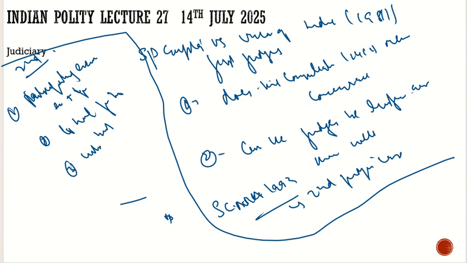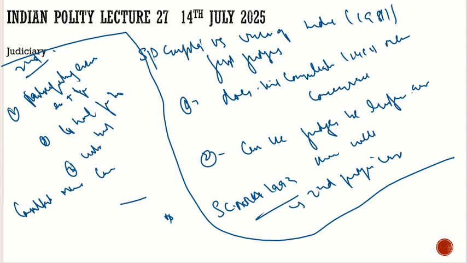So here in the second judges case, it was the first time the Supreme Court said that consultation means concurrence. What was the major aim of it? The major aim of this judgment was, what were the issues coming before? The issues were that the president will consult the Supreme Court judges whom he may deem fit with respect to the appointment.